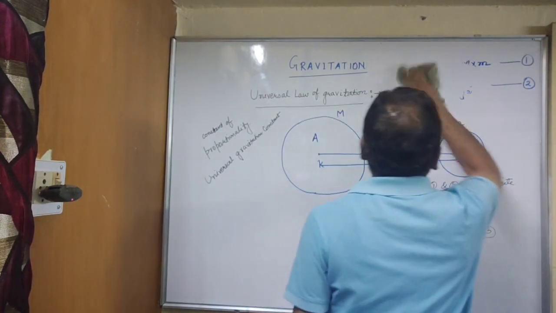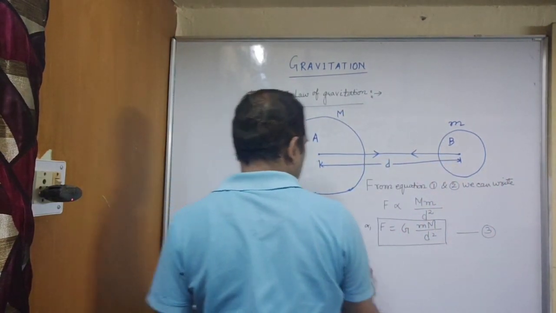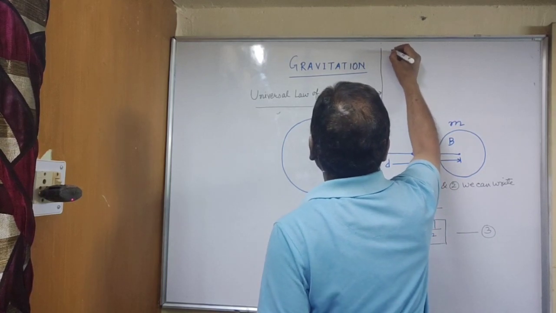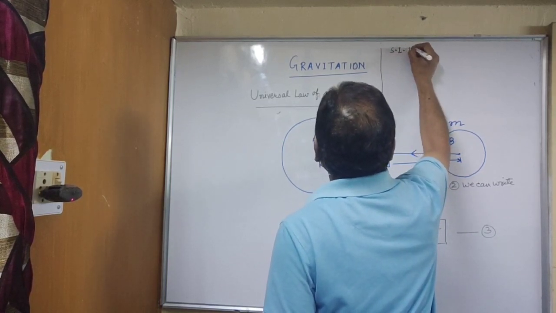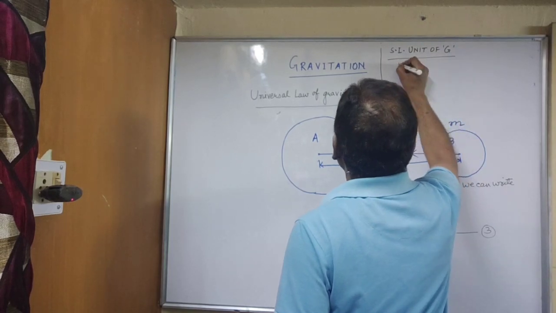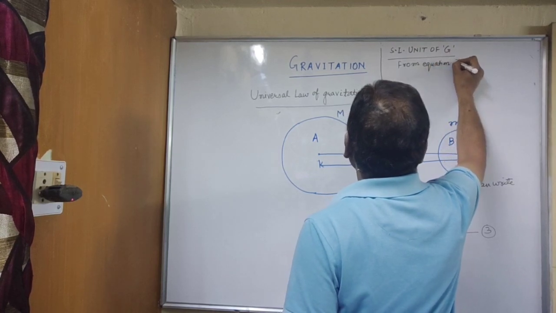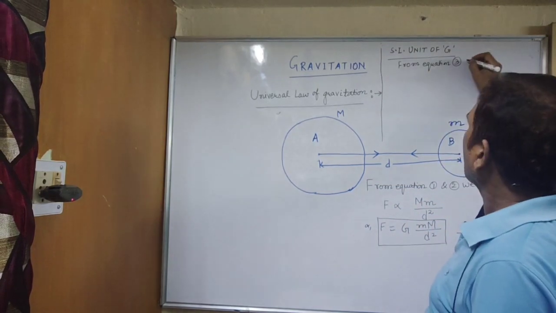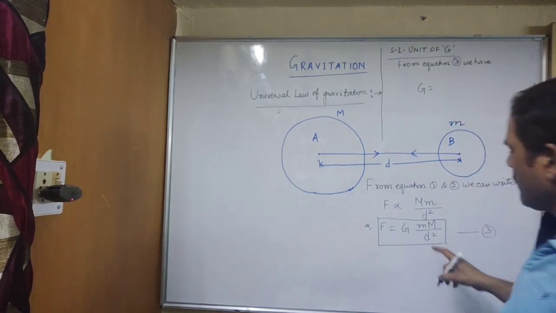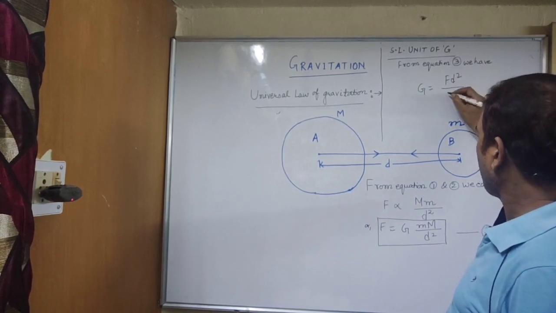So from equation 3, SI unit of G, from equation 3, we have, what will be the value of G? So it will be F d square by Mm.